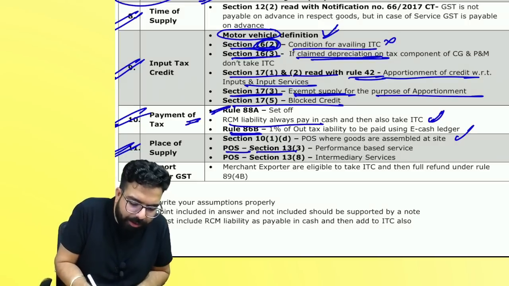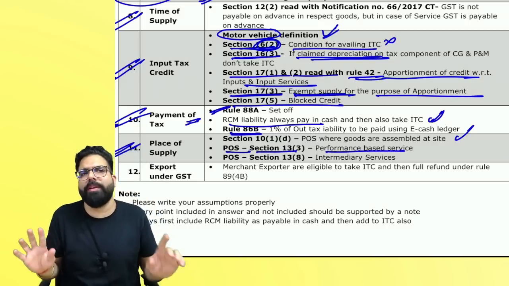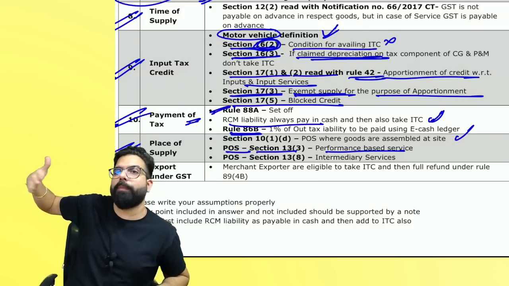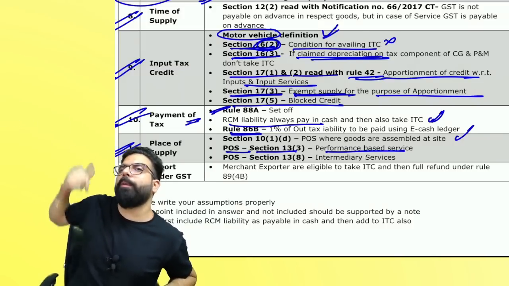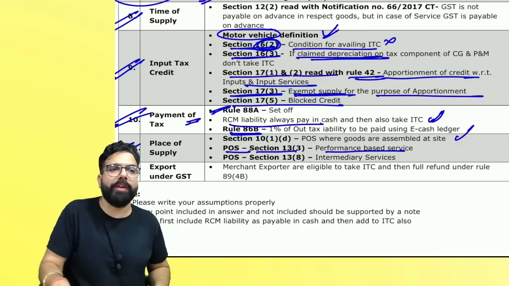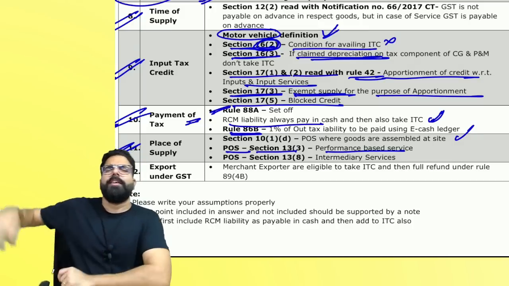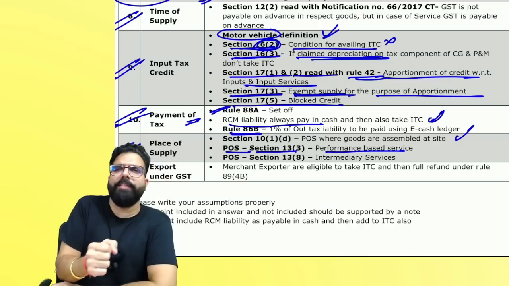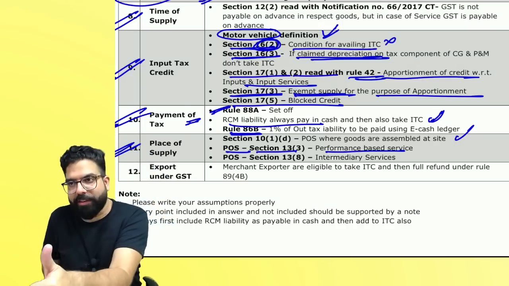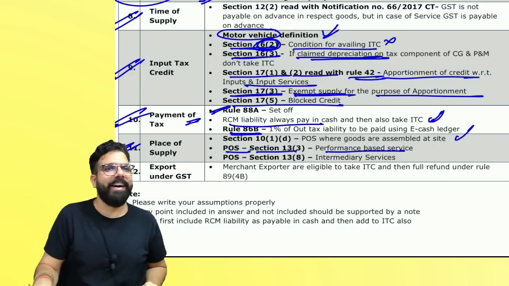In place of supply, section 13(3). Performance-based services, always the place of supply is the place of performance. There was a question where they told about place of performance. Supply is outside India, place of performance is also outside India. GST will not come. It is not importation of service also, because importation is when supply is outside India, recipient is in India, and place of supply is in India. Then it becomes importation of service. Here, no importation, no GST payable under RCM.